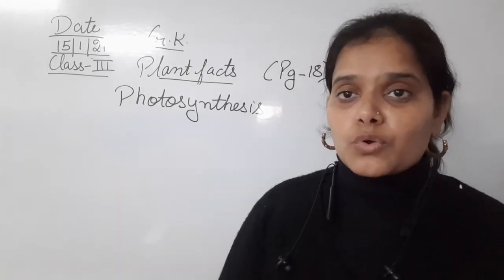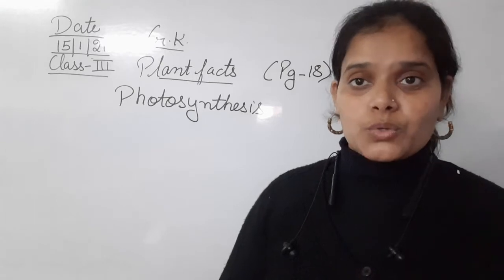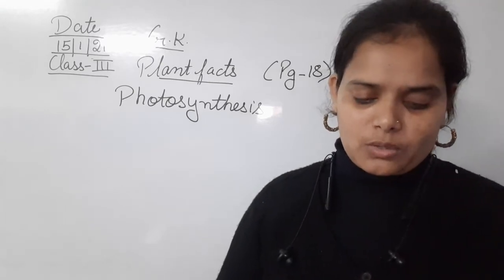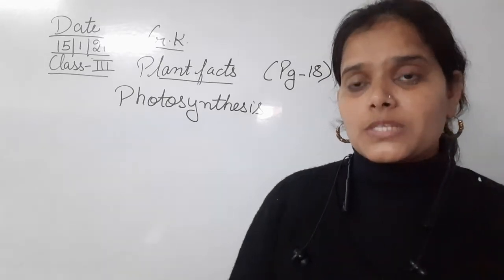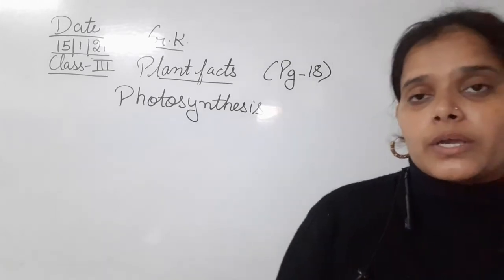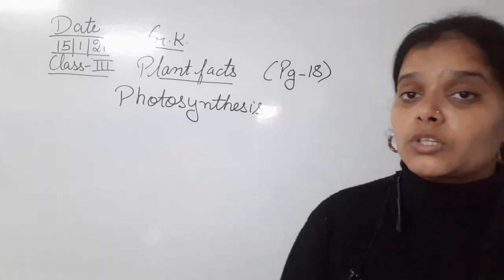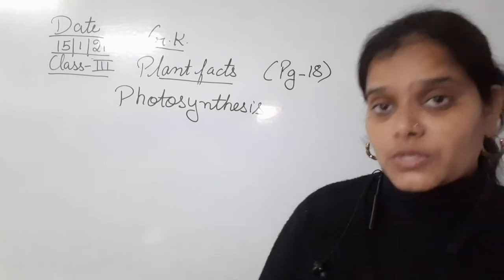That is photosynthesis. Now what is photosynthesis? This is the very important one. Photosynthesis means light. Okay, तो देखिए photosynthesis, photo का मतलब क्या होता है? Light. Synthesis means process.